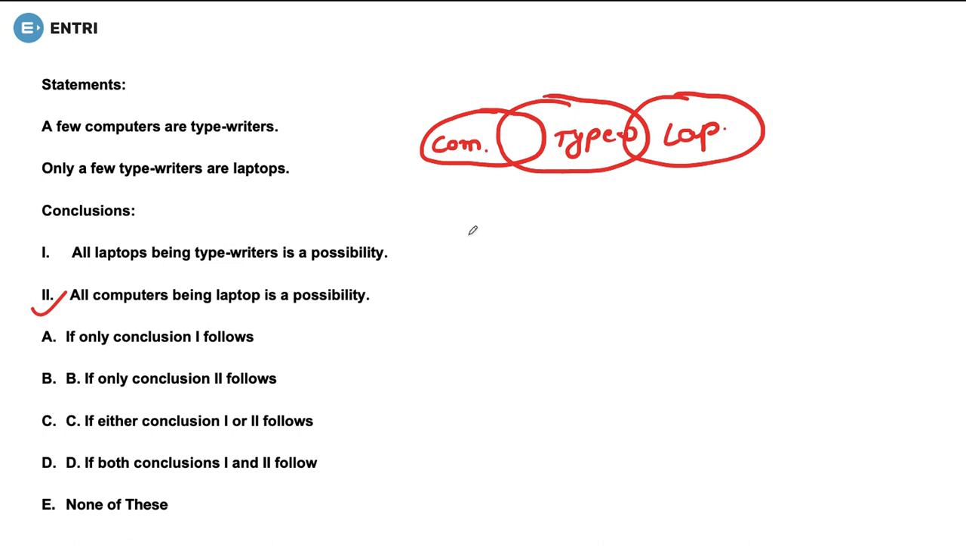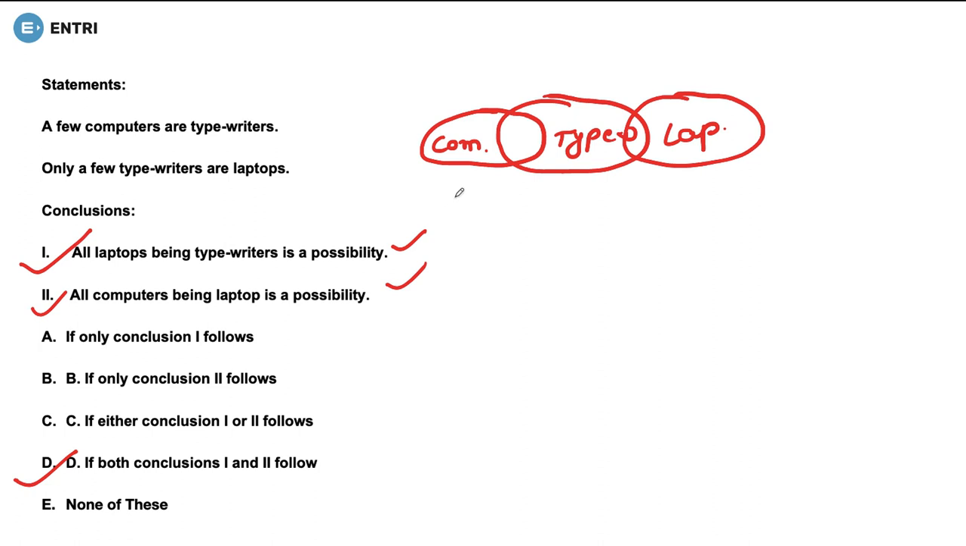If all the computers are laptops, it doesn't affect the given statement, isn't it? So it is also possible. So this is possible and this is also possible. And is there any option that is showing that both are possible? Yeah, option number D. Option number D says that both the conclusions 1 and 2 follow.